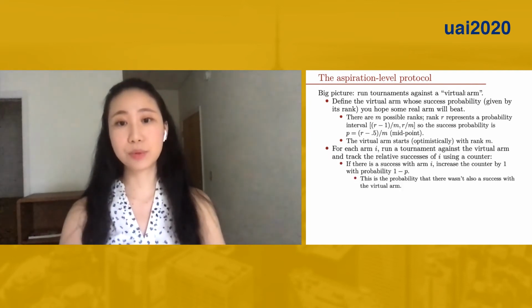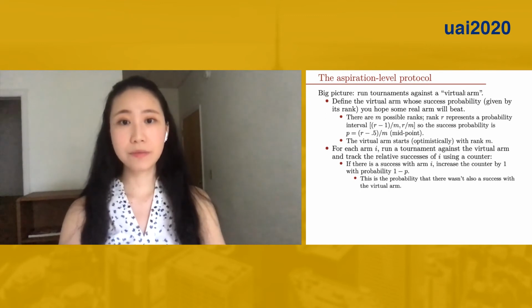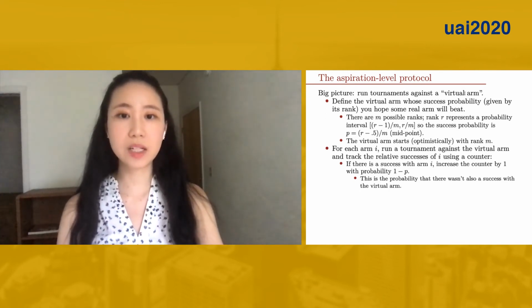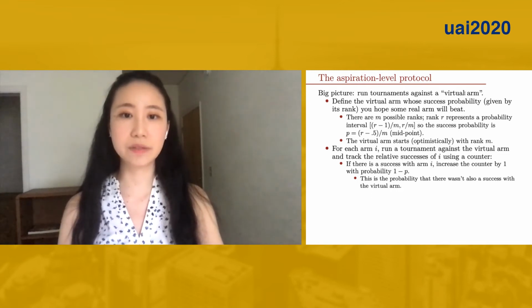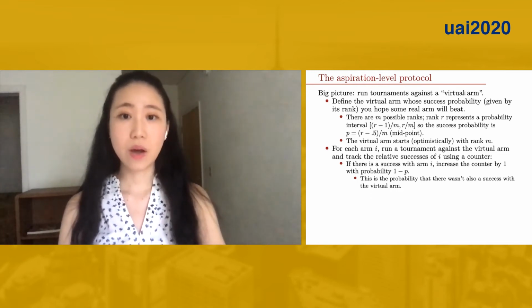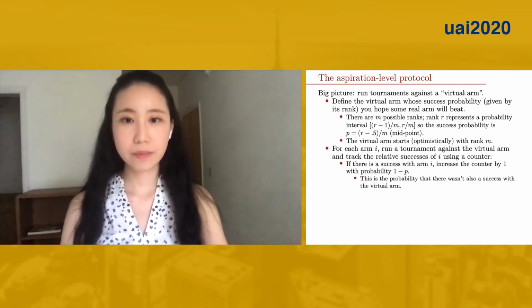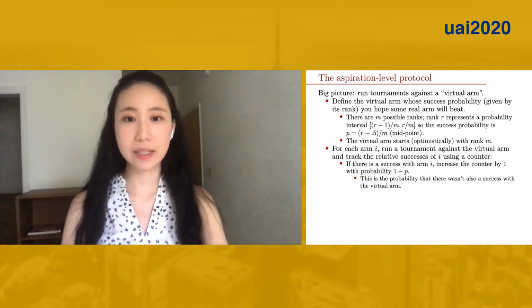Similarly to the previous protocol, we run a tournament for each real arm i against the virtual arm, and also use a counter to keep track of the relative successes of arm i. However, since we're not playing against a real arm, updating the counter is a bit different. We do so probabilistically.